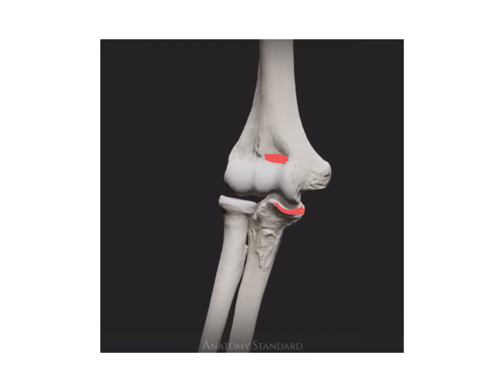So remember we mentioned the trochlea of the humerus. This is the trochlea of the humerus. The trochlea of the humerus will articulate with the trochlear notch of the ulna, which is the inside of the U of ulna. When we look at the radius bone, we see here the head of the radius bone. And the head of the radius articulates with the capitulum of the humerus. So this is the capitulum of the humerus. Remember, you capture the signal for the radio to work. You tune in. So this is the capitulum articulating with the head of the radius.